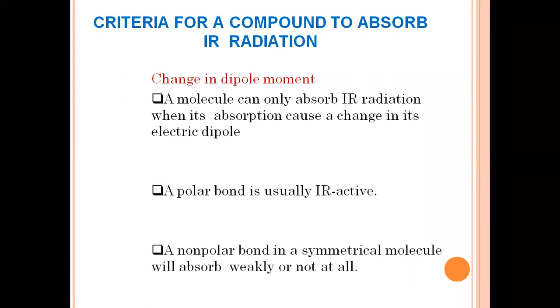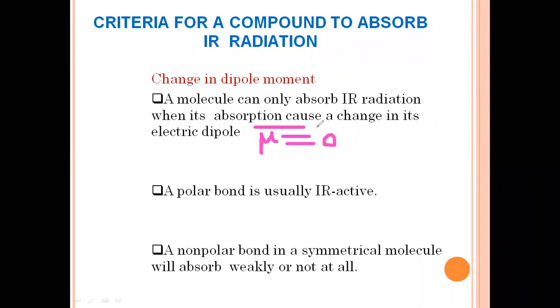There must be a change in dipole moment. A molecule can only absorb IR radiation when its absorption causes a change in its electric dipole. If there is no electric dipole change, if the moment is zero, then it is IR inactive.